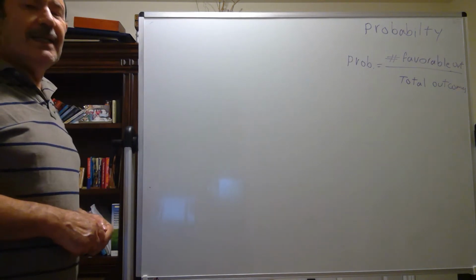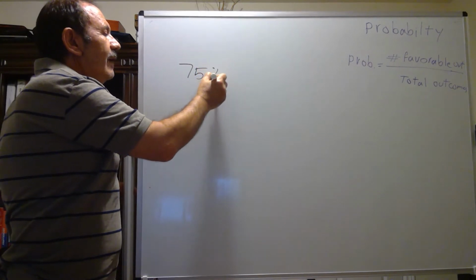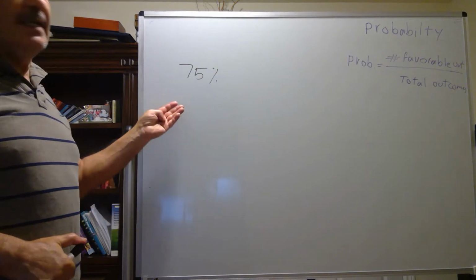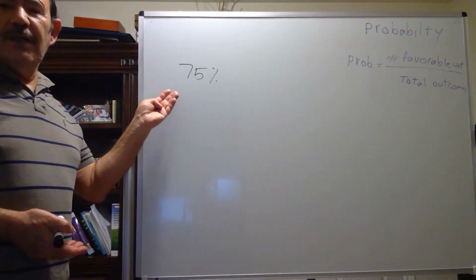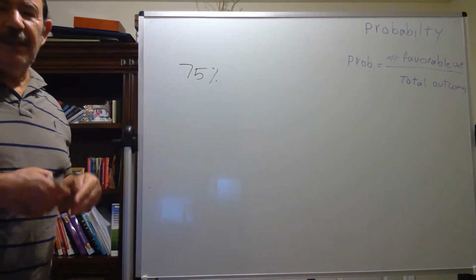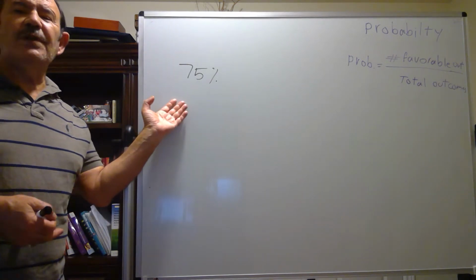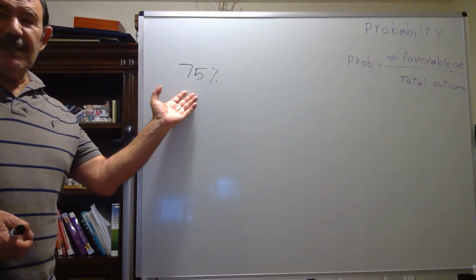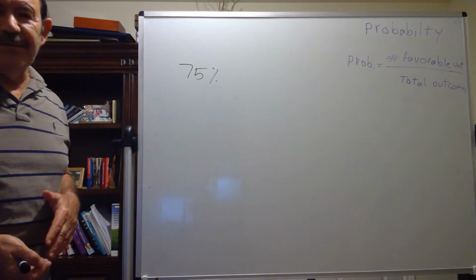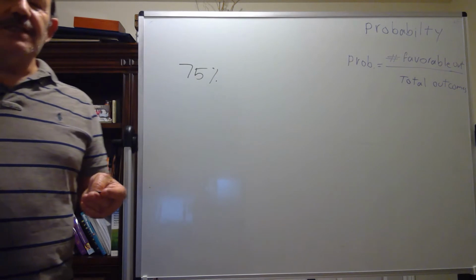As an example, let's say tomorrow there is a 75% chance of raining. What does it mean? It means it's going to rain, but I'm not sure. Maybe rain, maybe not. But the value of certainty of raining is more than the certainty of not raining, because 75% is more than 50%, which is half and half.